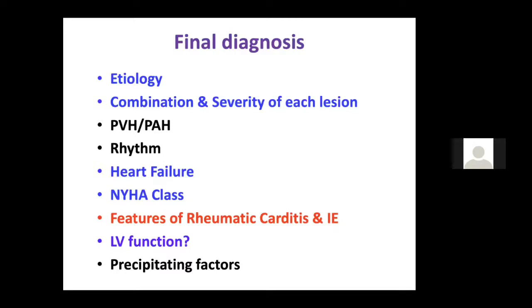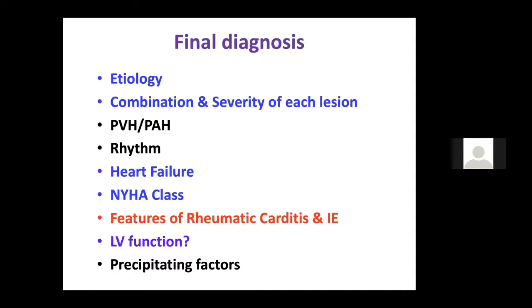You should tell how much PAH is there based on your findings, moderate PAH or severe PAH. Never try to quantify mild PAH by examination. PVH, you can just tell PVH is there. Mild, moderate, severe, try not to tell. Because if you have orthopnea and PND, then you can definitely tell significant PVH is there.